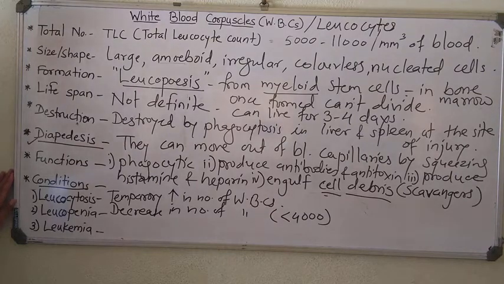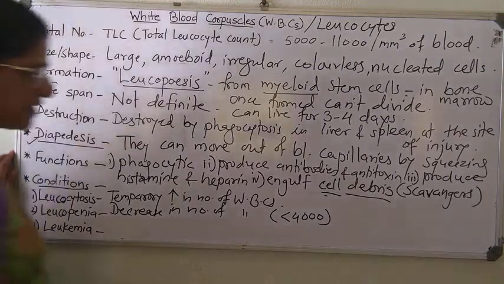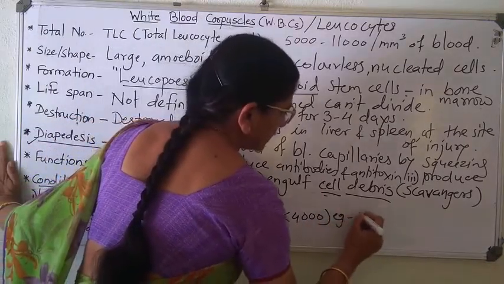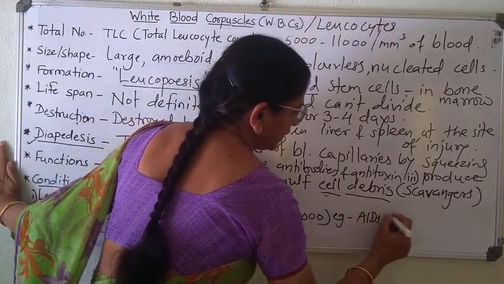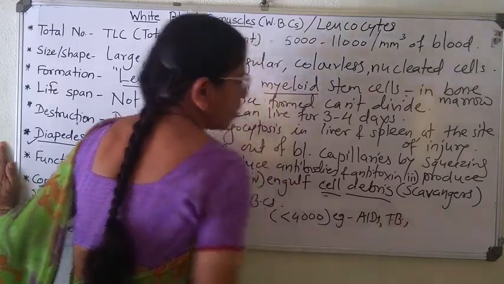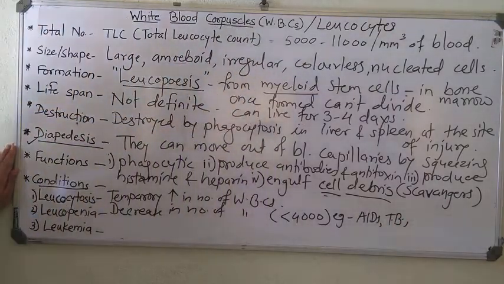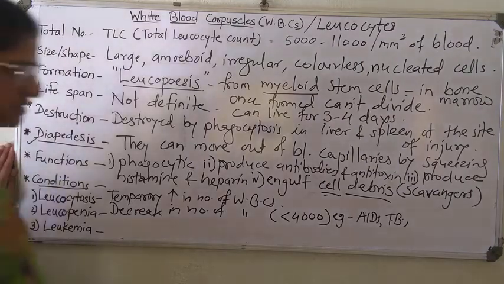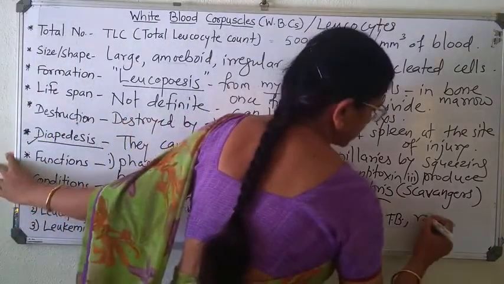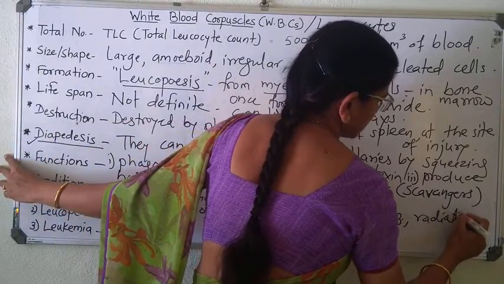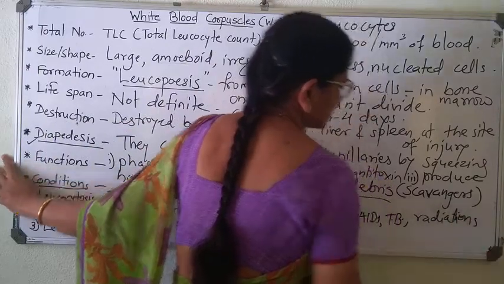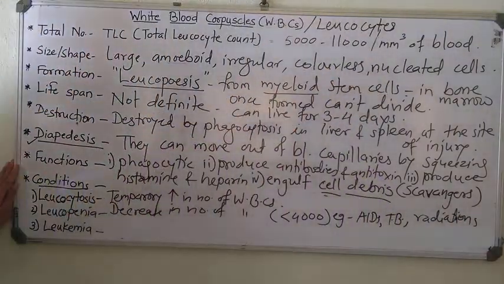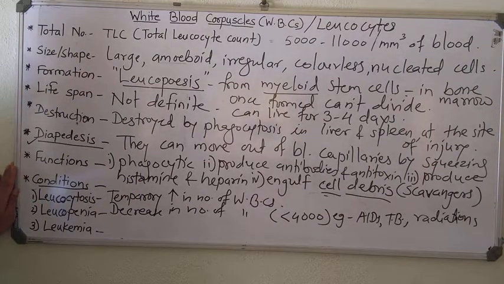In some conditions, for example AIDS, TB patients, or patients who are exposed to radiations, these patients show a temporary decrease in number of WBC, which is known as leukopenia. Right?